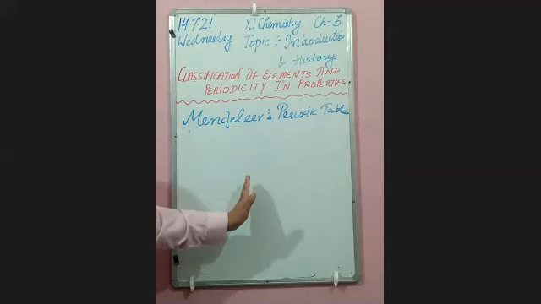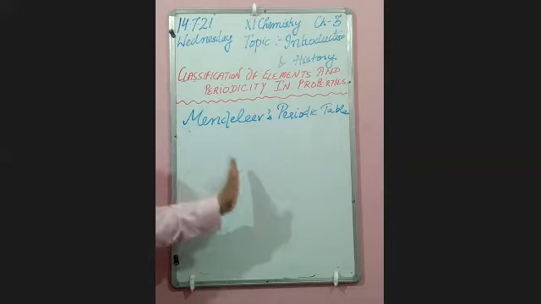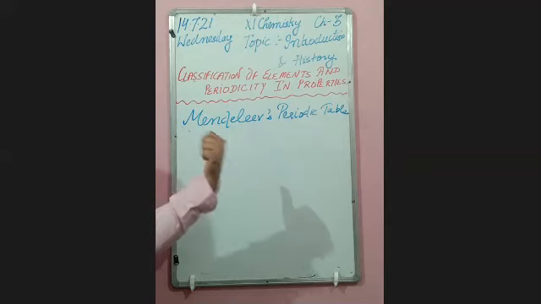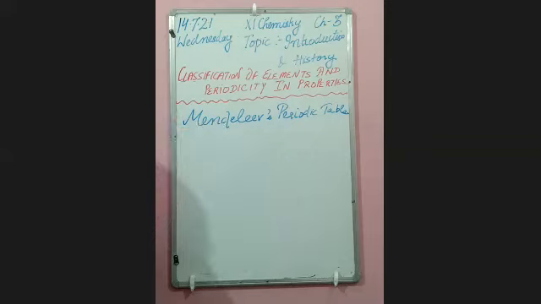He was a Russian chemist. His table is in Russian language, so that will not be easy for us to understand. What we are seeing in NCERT is the modified version of Mendeleev's periodic table. So he considered the chemical property and atomic weight in classification of elements. Up to Mendeleev, everything is based on atomic weight. Okay? Up to Mendeleev, we were classifying the elements on the basis of atomic weight.